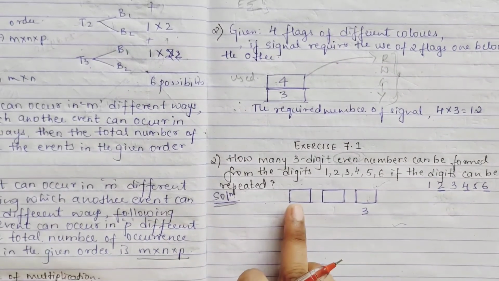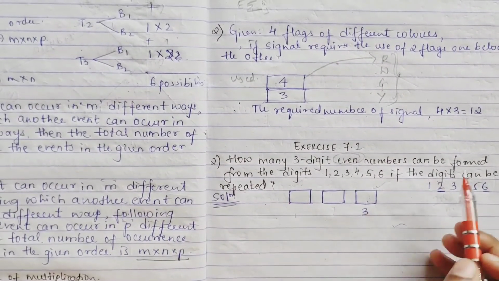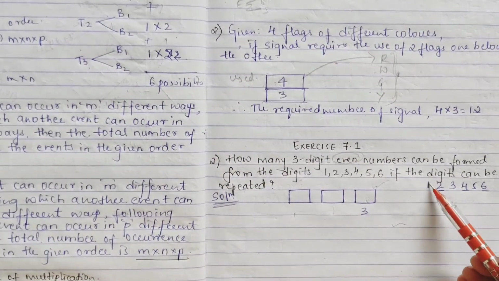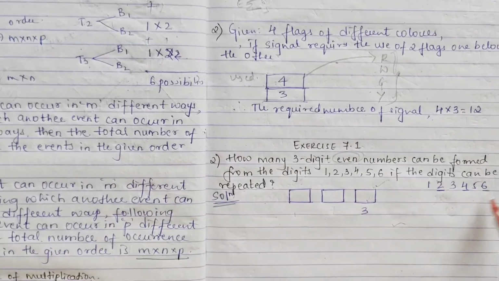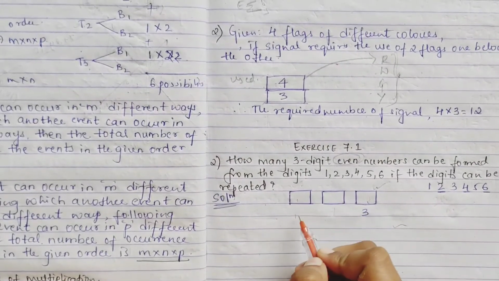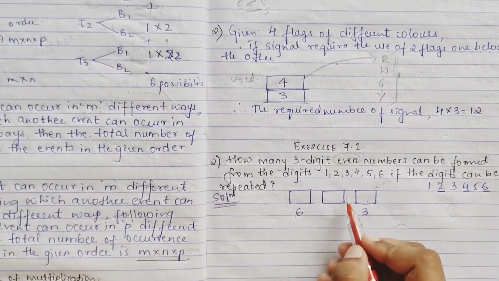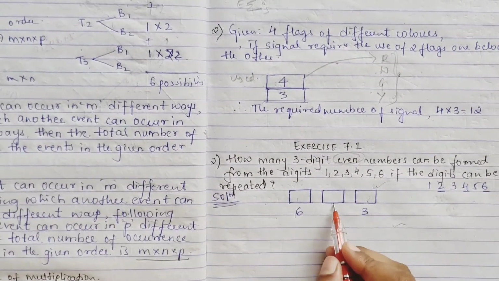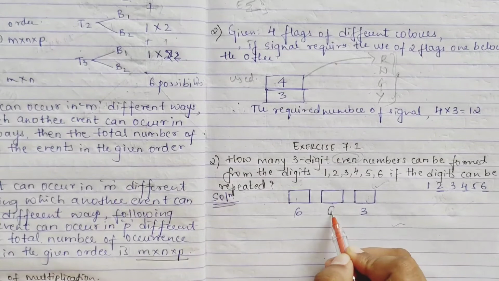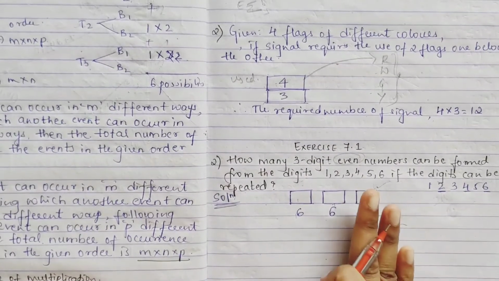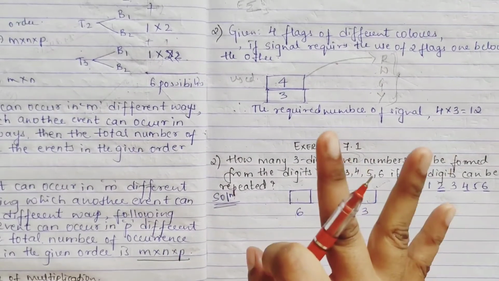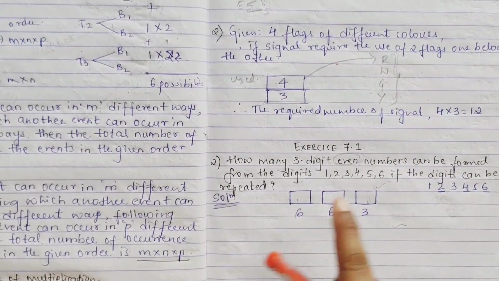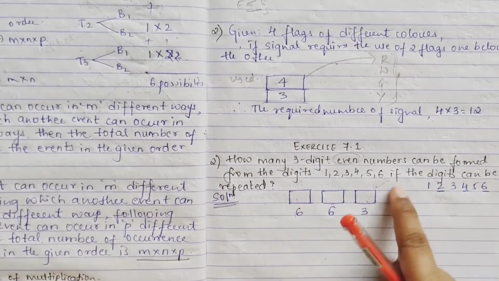Then coming to your hundreds place, they have said repetition is allowed. So the unit place is over, and you are left with what? 1 2 3 4 5 6 digits are there. So here you can fill in 6 ways, right? Even your second block, your tens place, they have said numbers can be repeated. So again here also, how many ways? 6 ways, right? In your unit place, only 3 numbers you can put, so only 3 ways. Why? Because they are telling even number.